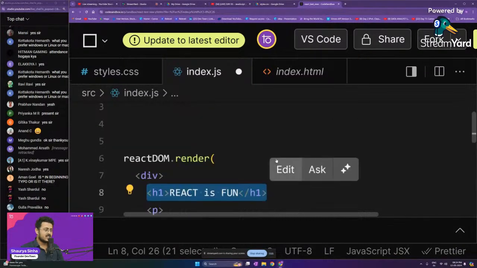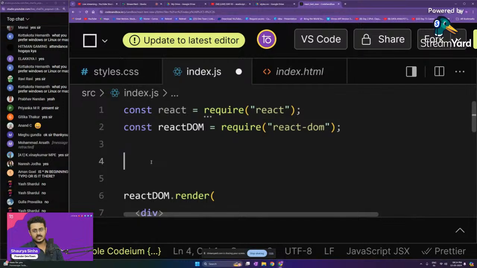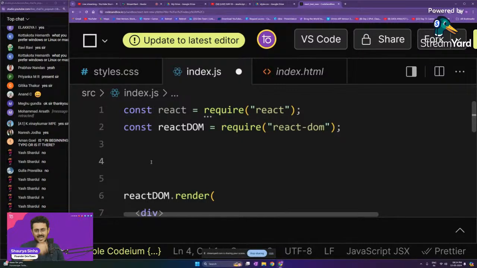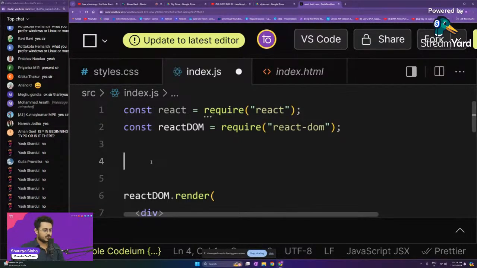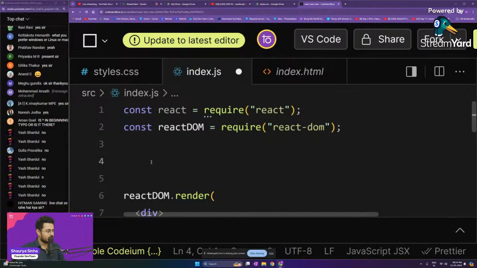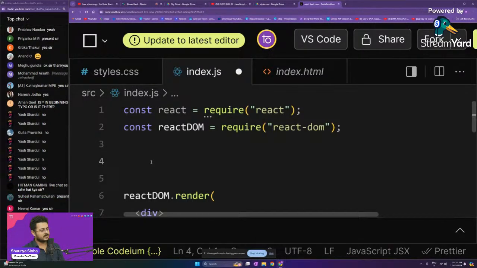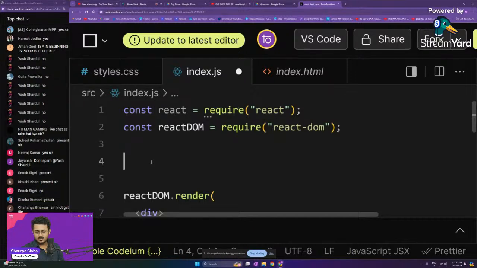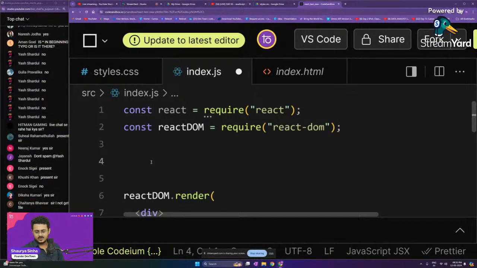So how to do that? The first thing is to create a function guys. I want to create a function called Heading with H being capital. How am I supposed to create it? What code should I write guys? Please let me know. Come on guys, I have taught you guys functions, right? This should be super easy for you guys. Super duper easy, right? How to do that?